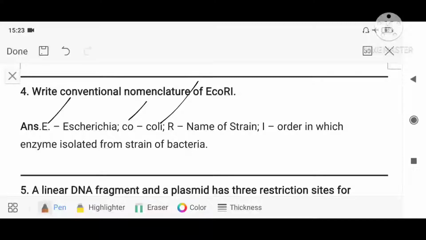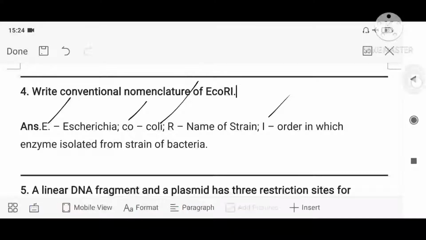The name of the strain, and 1 is the order in which the restriction enzyme is isolated from that strain of bacteria. First it is isolated, number 1. EcoR2 would mean the second enzyme isolated from this strain of bacteria. So, the order in which the enzyme is isolated from the strain of bacteria. So, the full nomenclature is given.